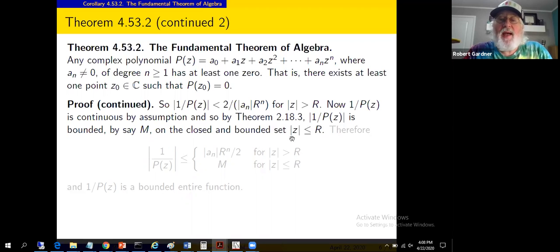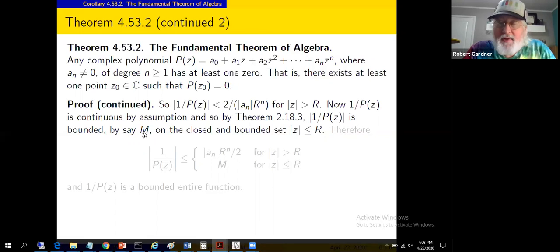But we do get a bound on that disk, which makes sense. You call such a result the extreme value theorem in Calculus 1 when you're dealing with closed and bounded intervals in the real setting. All right, so we've got a bound for mod z less than or equal to r